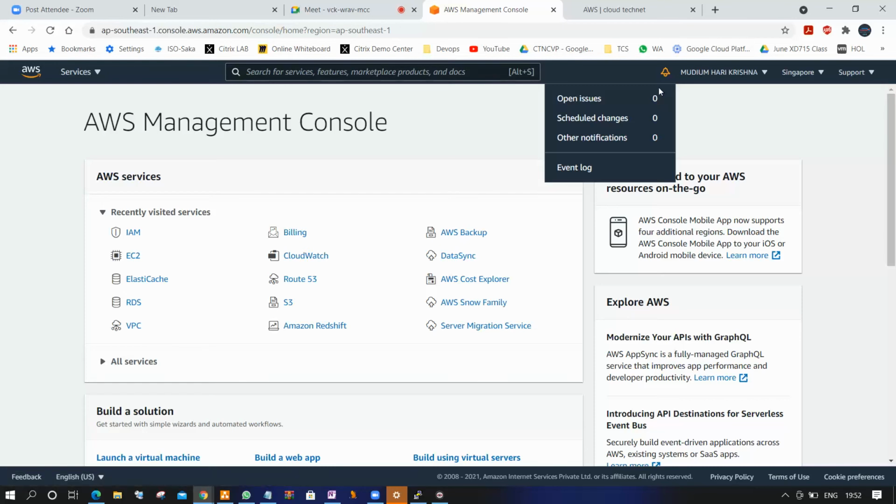AWS cannot inform everyone by sending emails individually, it is very difficult. That's the reason they send emails and also show alarms. Everybody connects to the AWS management console, and based on location, the cases will be open and reflected on the screen. So you can easily understand that a particular service is down and you don't need to raise a case.